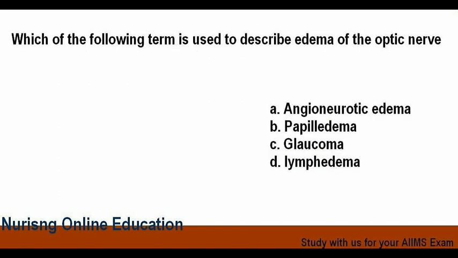Which of the following term is used to describe edema of optic nerve? Options are option A angioneurotic edema, option B papilledema, option C glaucoma, option D lymphedema. The answer is option B, that is papilledema.